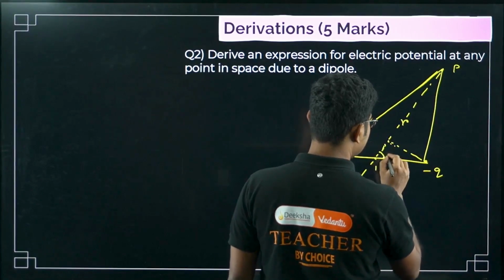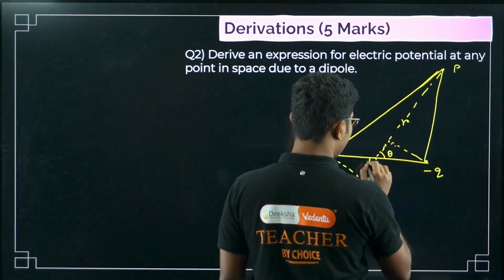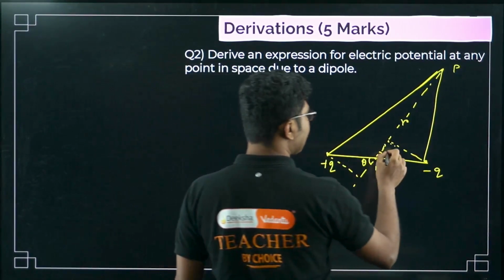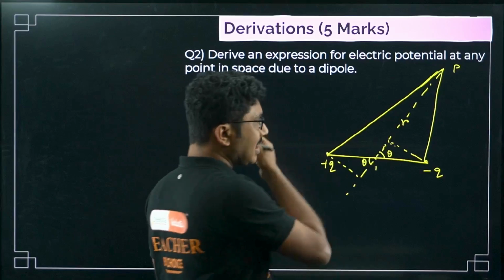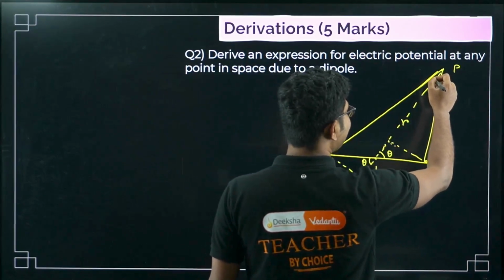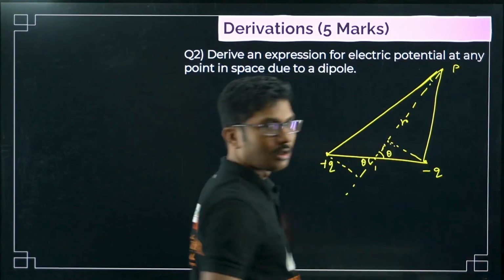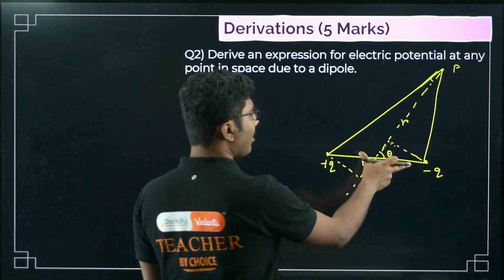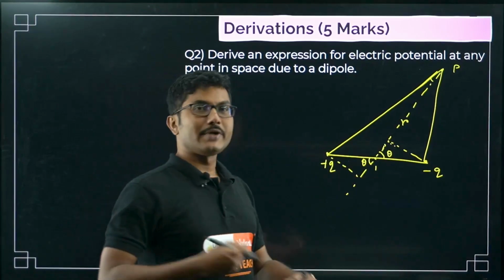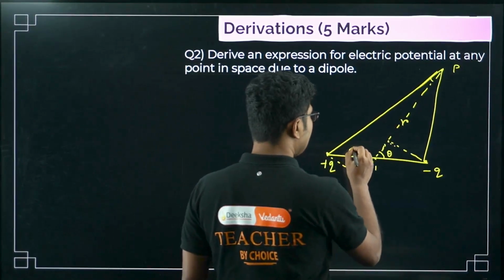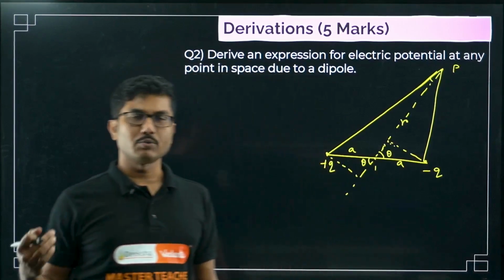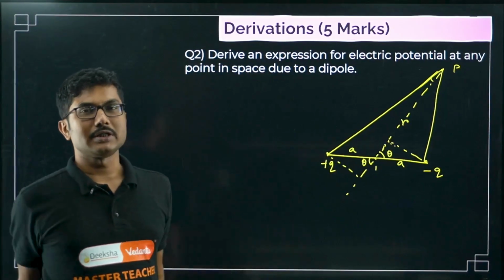Okay, say this angle is theta, then this angle will also be theta. Now what else? First of all, you have to consider that this angle is very, very small. Why so? Because the actual length of the dipole is very small. The distance between the charges is very small. So this is A, this is also A. Now A is a very small number. That is the condition to be a dipole.